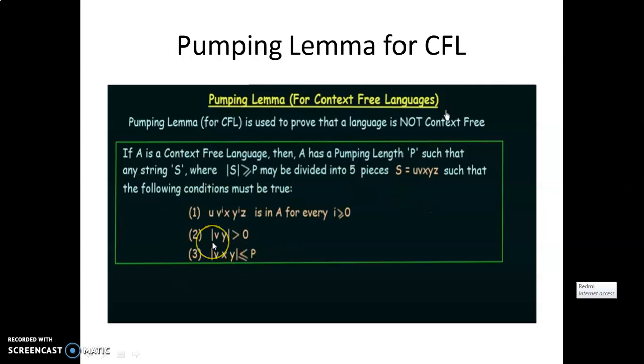These three conditions should be satisfied at a time by the given string. Then we can say the given string belongs to the context free language. If one of the conditions fails to be satisfied, then we can say the given language is not a context free language. So this is the pumping lemma theorem for context free language.